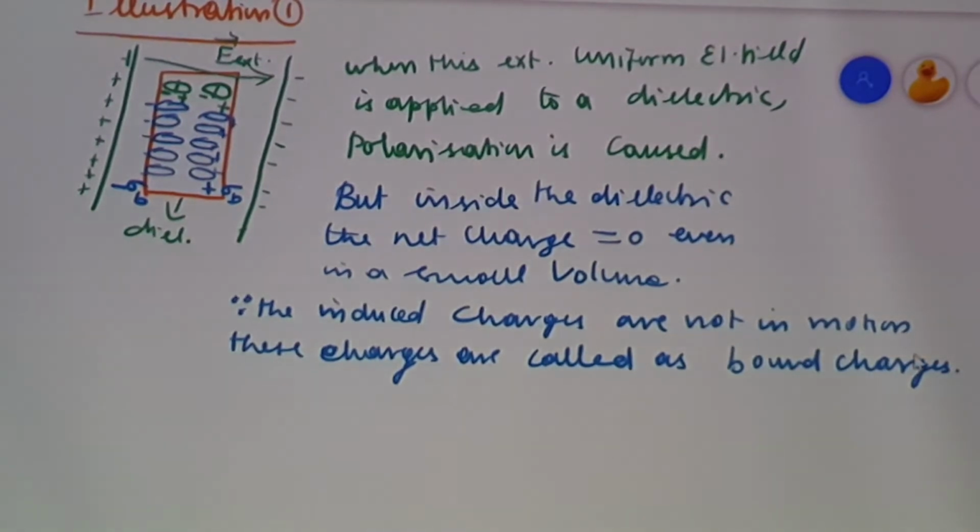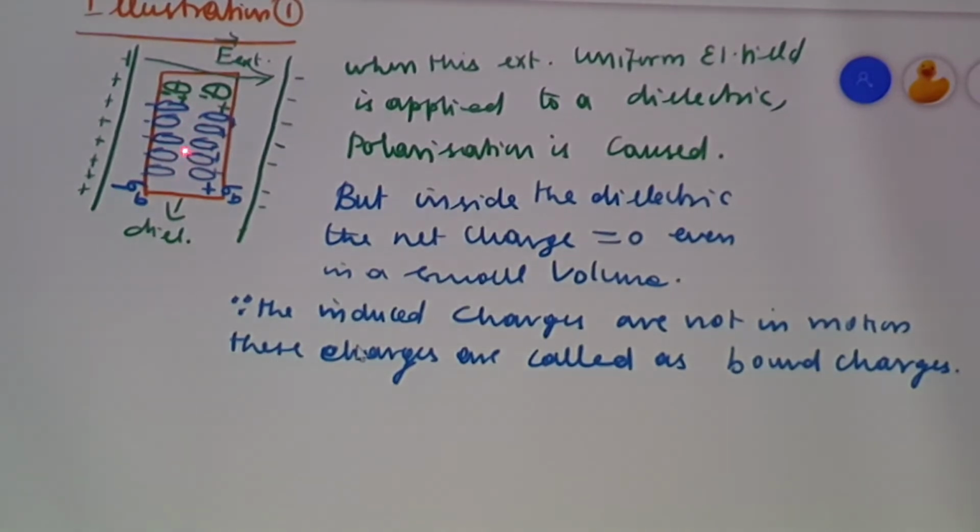So let us consider this as one of the demonstrations. Here we have placed a dielectric between the plates of a parallel plate capacitor where an external uniform electric field is applied. Because of that, inside the dielectric you have the bound charges.